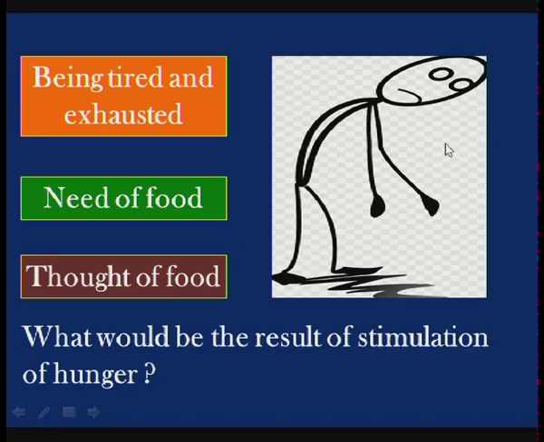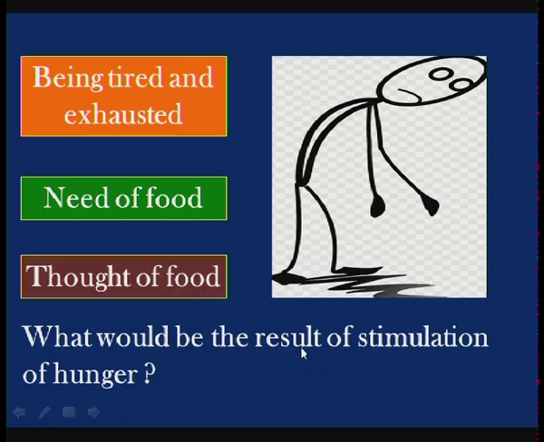If you look at this picture, a person who has done so much physical exercise and his body is exhausted, he lost his energy completely. Of these options, which makes you consume food, which stimulates your hunger? It depends upon the situation, it depends upon the body's requirement. Sometimes the smell of food may stimulate our hunger, sometimes the thought of food, sometimes the taste of food. Depending on the situation, these options stimulate our hunger.